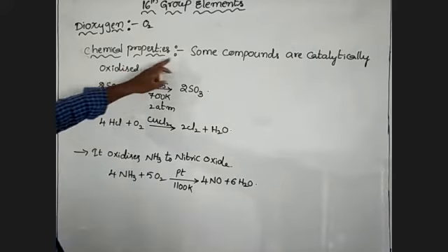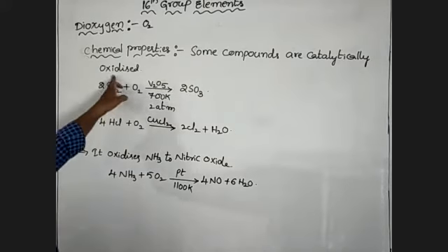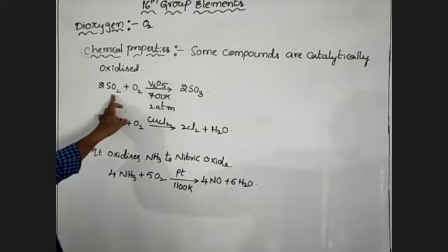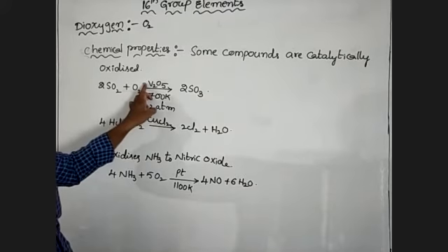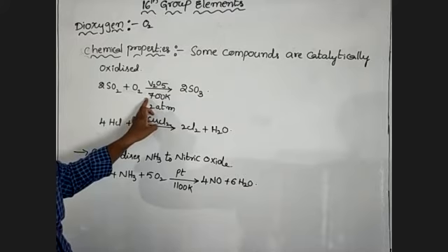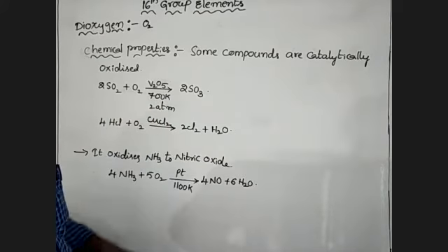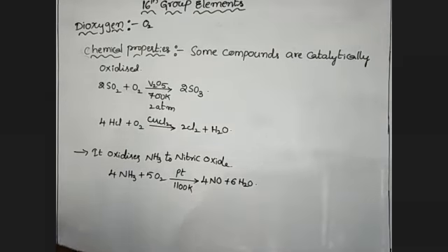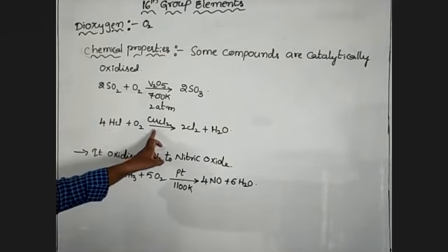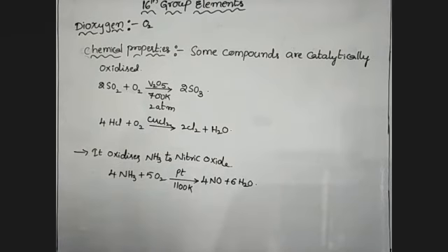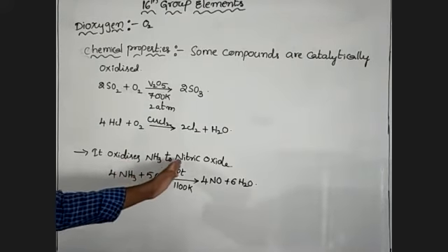Next one, some compounds are catalytically oxidized. That means sulfur dioxide reacts with oxygen in the presence of V2O5 at 700 Kelvin temperature, 2 atmospheric pressure. It forms sulfur trioxide. HCl is oxidized with oxygen in the presence of cupric chloride. It forms chlorine and water. And oxygen oxidizes the ammonia to nitric oxide.